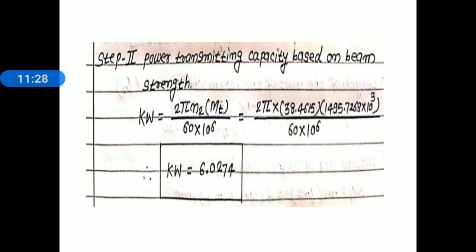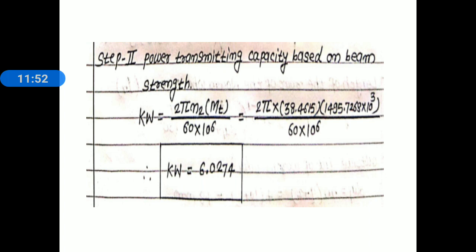We know the relation: kilowatt is equal to 2 pi n2. Remember this, n2 is the speed of the worm wheel, because here we find out MT1, MT2, both are torque on a worm wheel. That's why here we take the speed of a worm wheel. Here we do not take the speed of a worm.